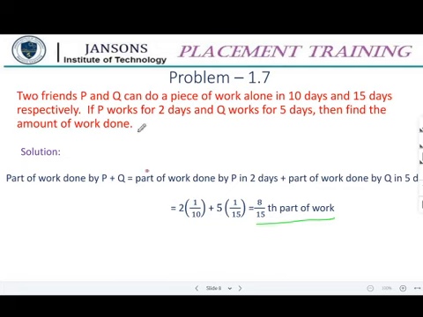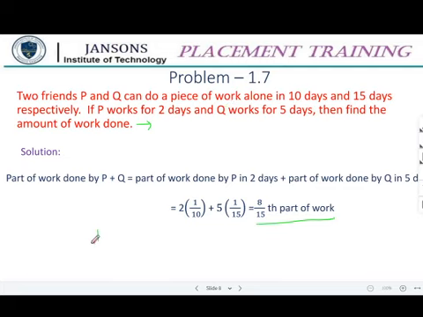Suppose the question is asked as, when they both work together, how many days will they need to complete it? If it is a second question added to this, then what we have to do: if they work together for the whole duration, in how many days will they complete the work?